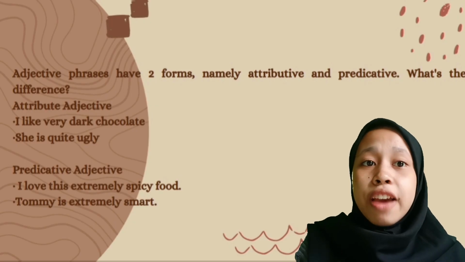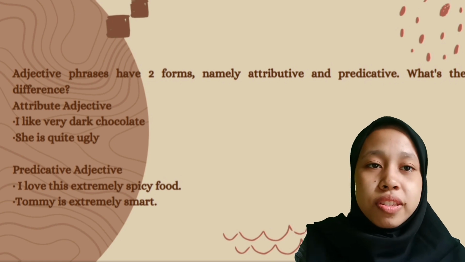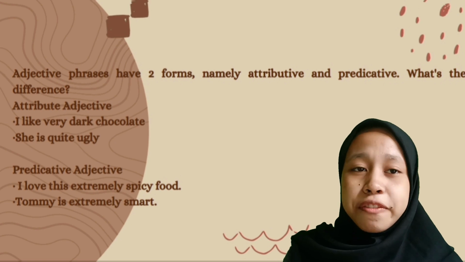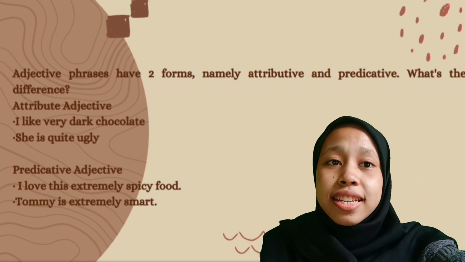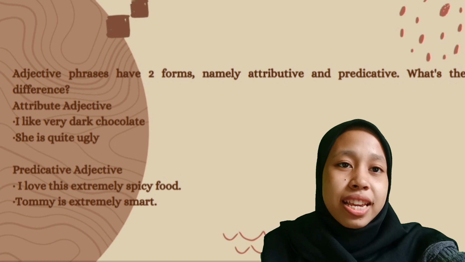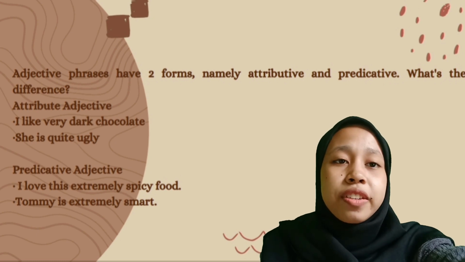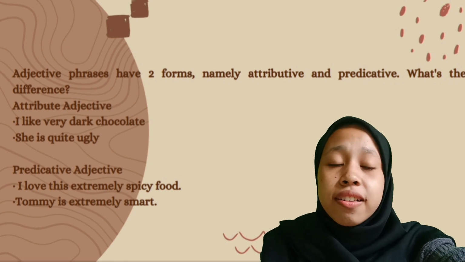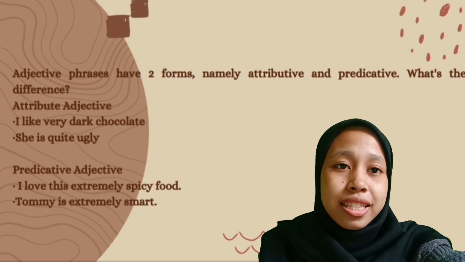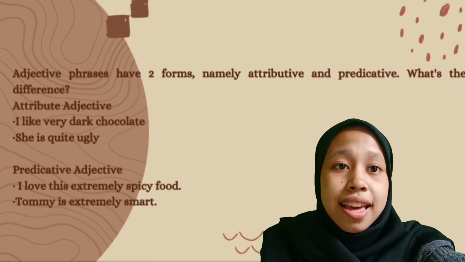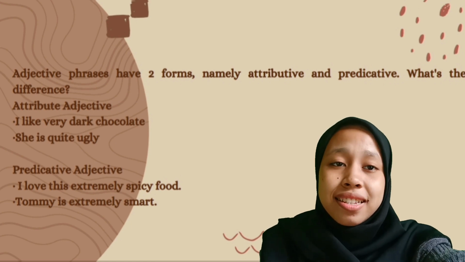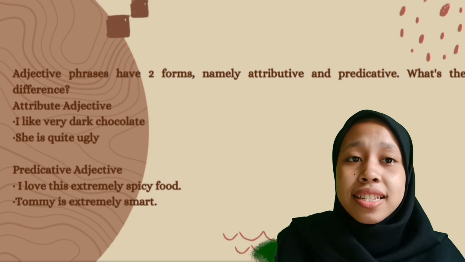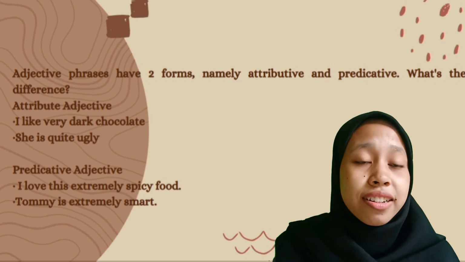Adjective phrases have two forms, namely attributive and predicative. What is the difference between attributive and predicative? The first is the attributive adjective. In simple terms, an attributive can be said to be an adjective that is generally located before the word that is being modified. How about an example of an attributive adjective? The example is, "I like very dark chocolate."